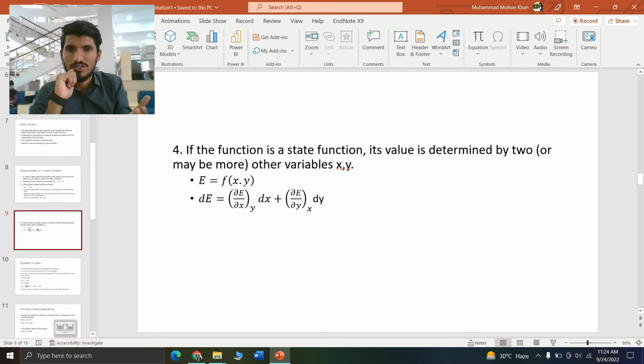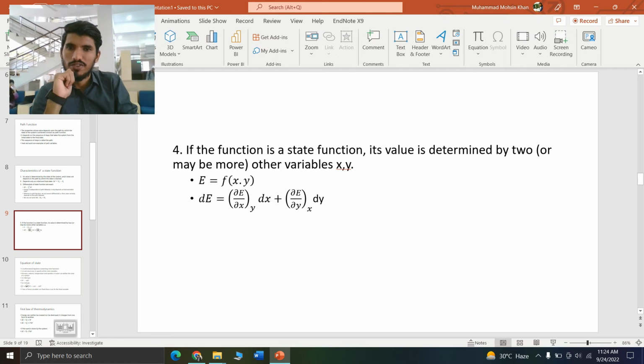When we take n to be constant and R is already a constant, then pressure, volume, and temperature are correlated. The pressure is a function of volume and temperature, and similarly volume is a function of pressure and temperature, and temperature is a function of pressure and volume. So I can say that each state function depends on two or more variables.